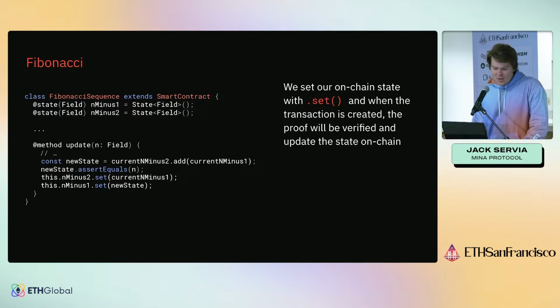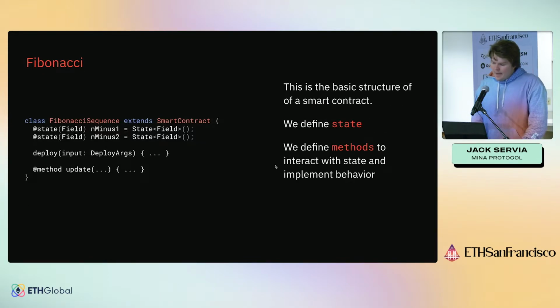And so, yeah, this is just as secure as doing this directly on another blockchain, setting some kind of state from within your contract. This is kind of like the general structure of this. We define our on-chain state at the top. We have our deploy method, and then we add the actual user callable methods below that.